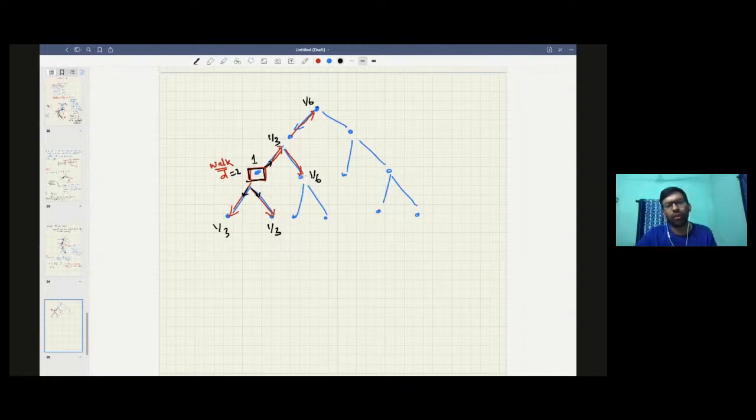Cool. And then whenever you have a query, like what is the probability that this guy was visited, clearly you can see that the answer is 0 in this particular case. But whenever you have a query like what is the probability that this guy was visited, you answer 1 by 6. In other words, if you have a query like what is the expected number of visits for this node, you say 1 by 6.